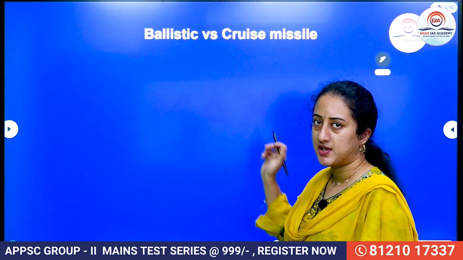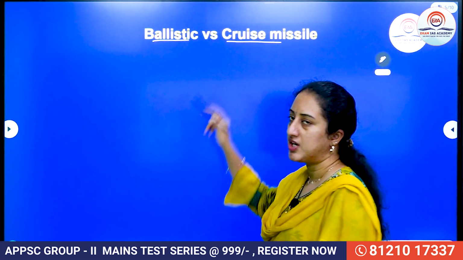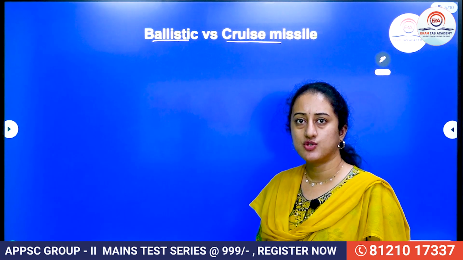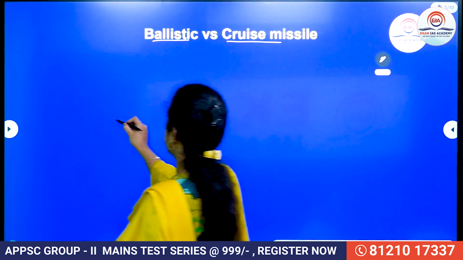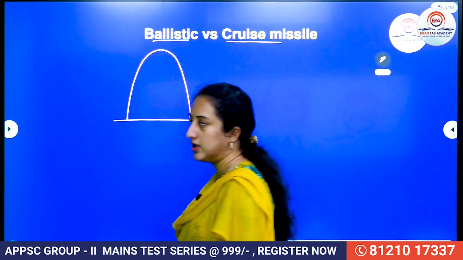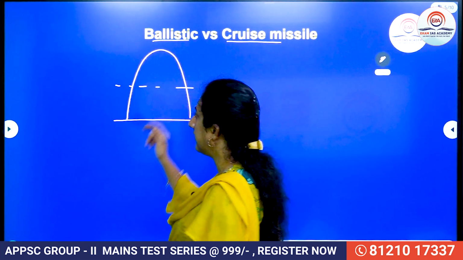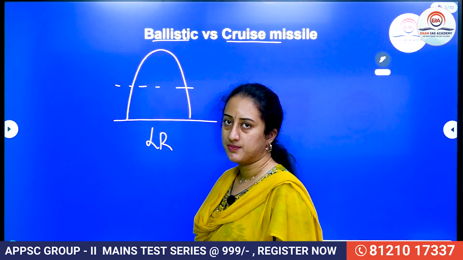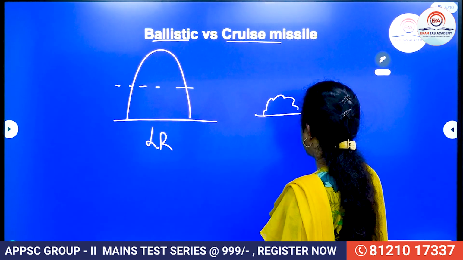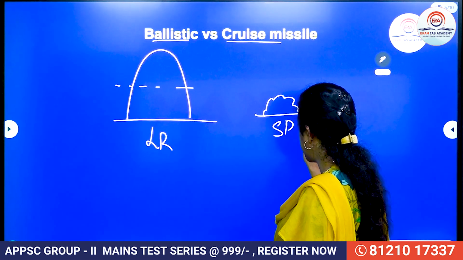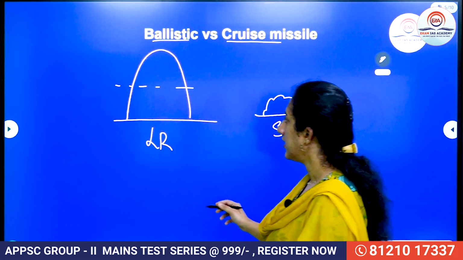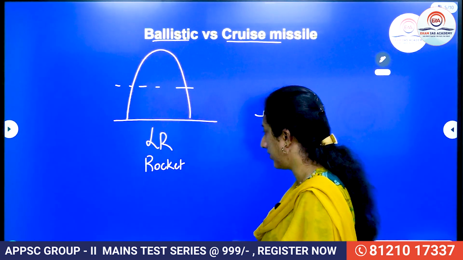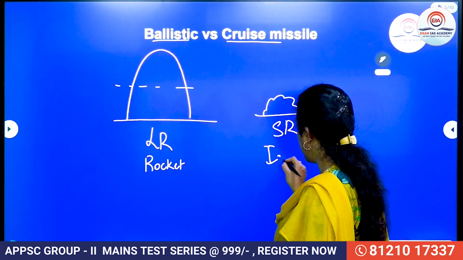Then, as we have seen this is a quasi ballistic missile, we'll understand the difference between a ballistic missile and a cruise missile. In terms of missile technology, based on the trajectory or the path they take to reach the target, we classify missiles into ballistic or cruise missiles. Ballistic missiles usually take a parabolic path. That means they'll cross the atmosphere and re-enter the atmosphere due to the influence of gravity. That means they generally cover long range, right? Whereas cruise missiles will be cruising near the ground. That is the reason they generally cover shorter range. Ballistic missiles operate on rocket engine technology, but cruise missiles operate on jet engine technology.